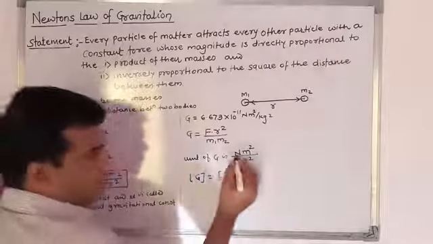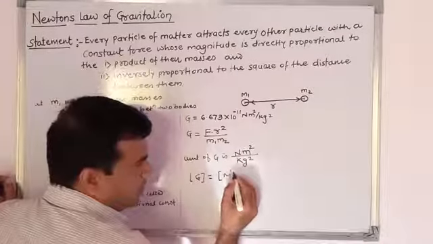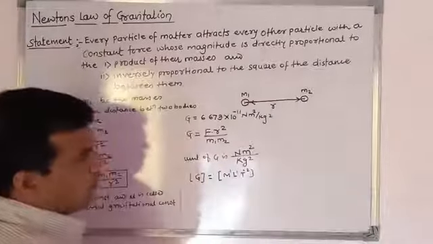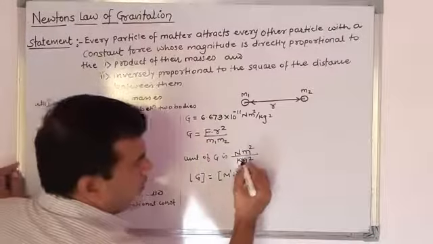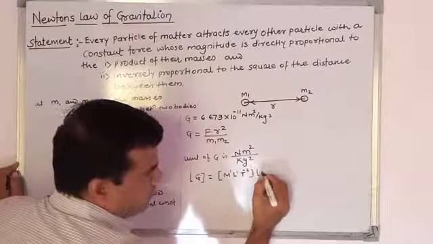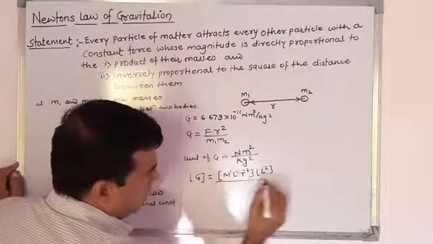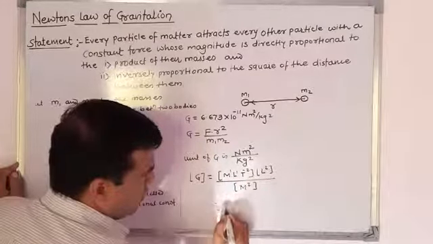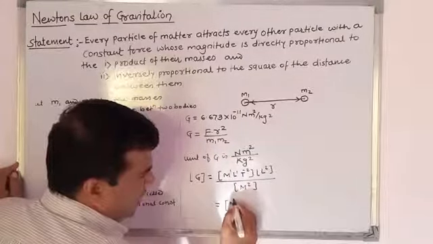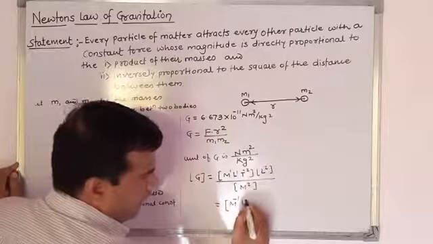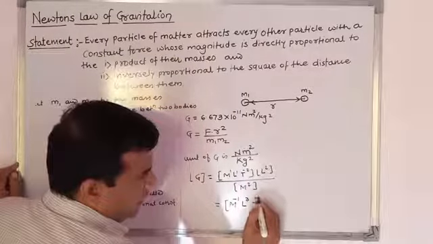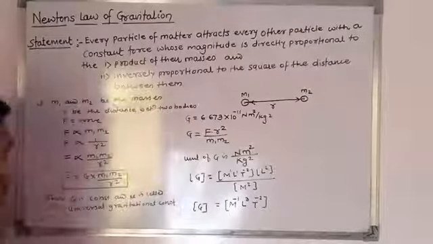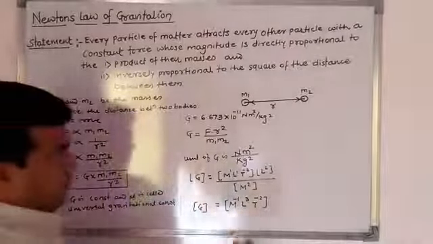And dimensions of G are, now the dimensions of Newton are M1 L1 T minus 2. This is the dimensions of Newton. Now dimensions of meter square means L2 and dimensions of kg square means M2. So after solving we can write M minus 1, L3 and T minus 2. These are the dimensions of G. This is Newton's law of gravitation.